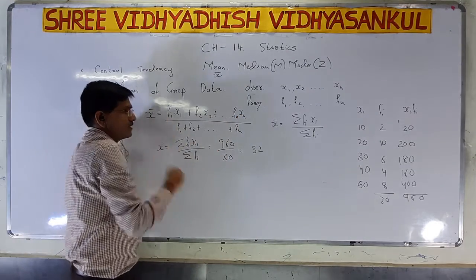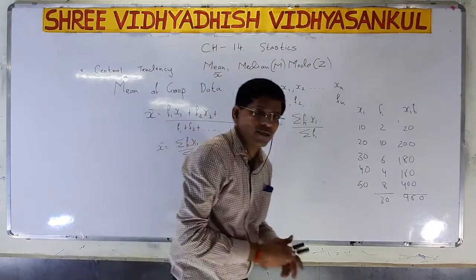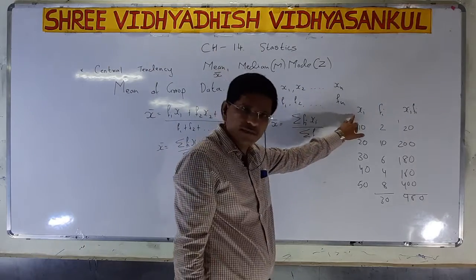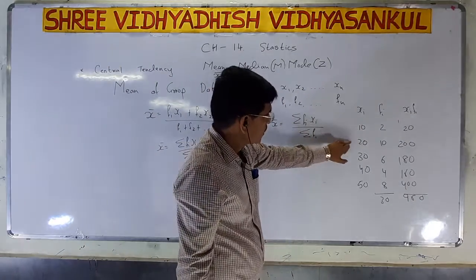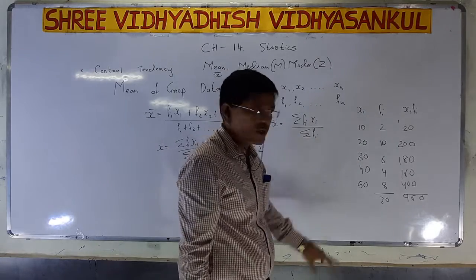Now we take one example. The observations xi are given: 10, 20, 30, 40 and 50.